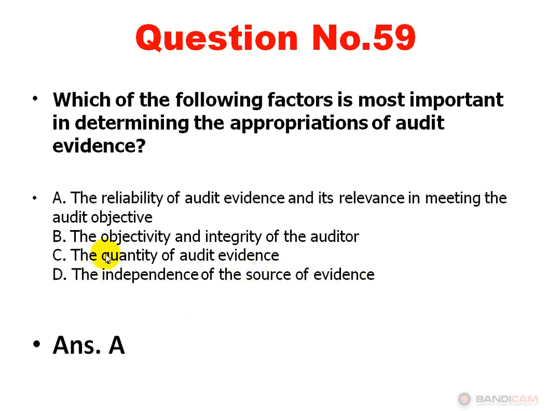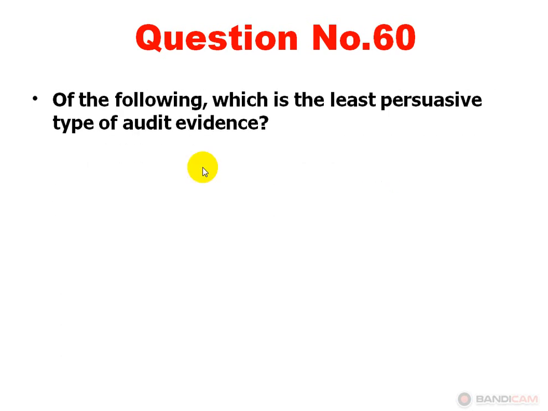Option A is correct. Dear viewers, most important factor in determining the appropriateness of audit evidence is the reliability of evidence and its relevance.